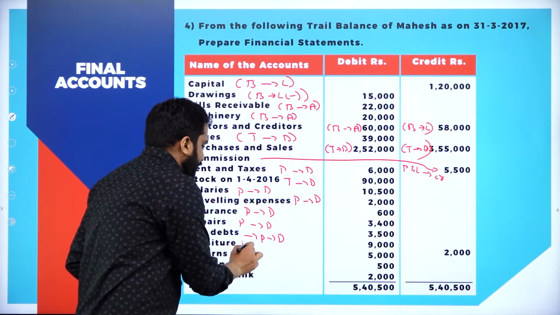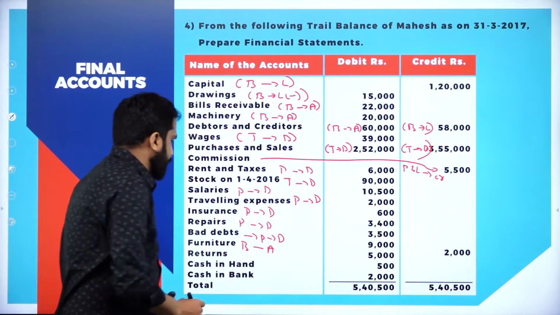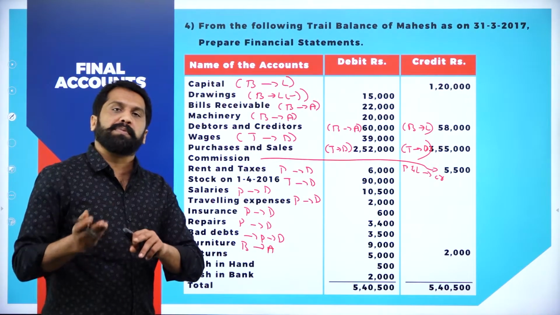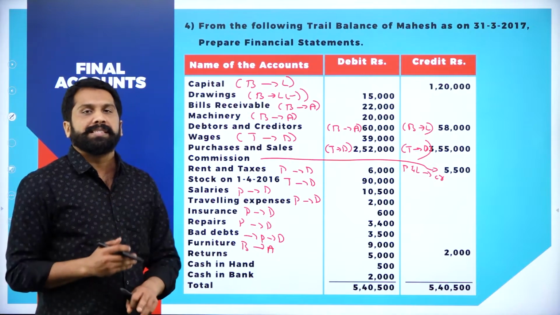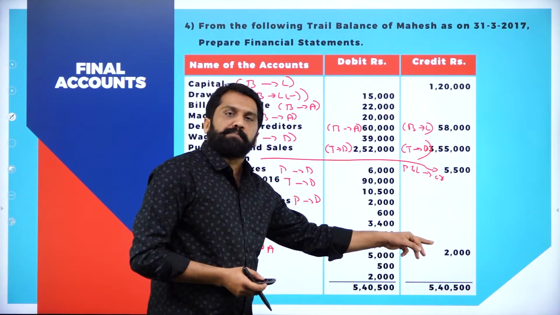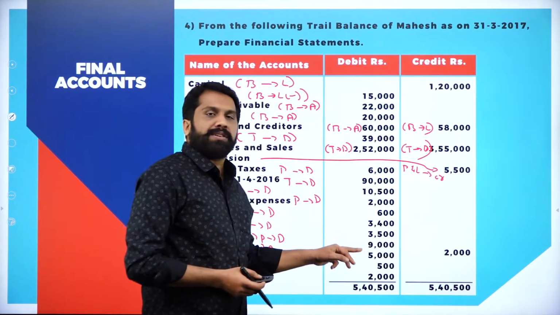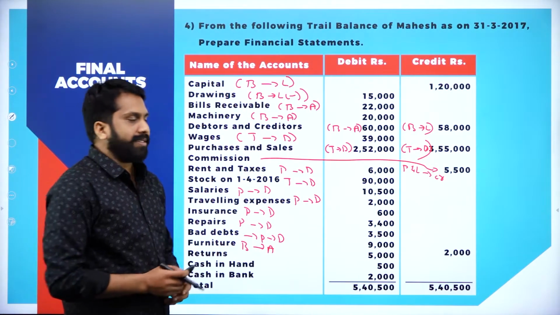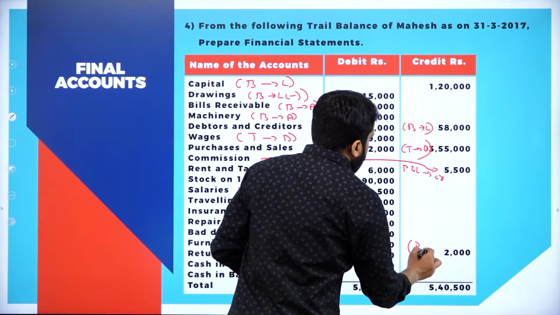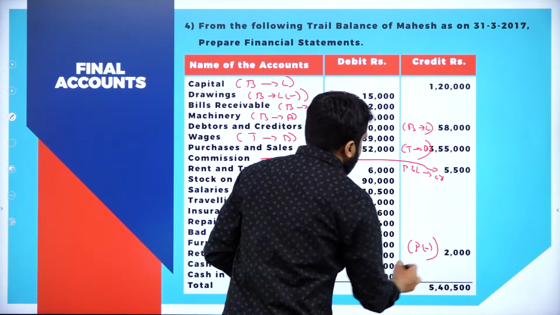Furniture, balance sheet asset. Returns. Returns means it may be purchase return, it may be sales return. Remember, this side you will get purchase return and debit side you will get sales return. Now, this 2000 from the purchases you have to minus.